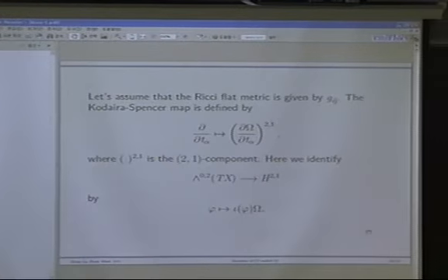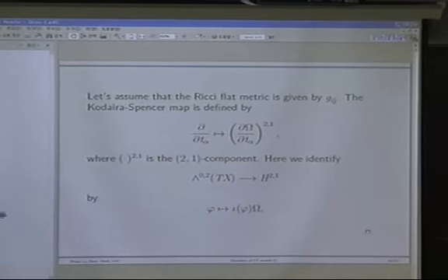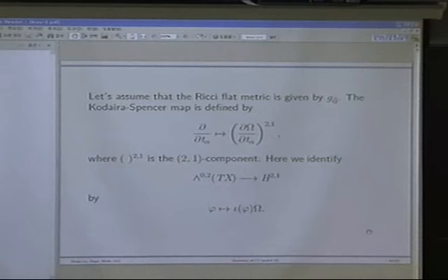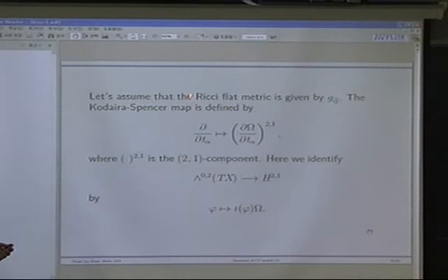Okay, so let me give a very quick proof. It's actually a straightforward computation. In fact, it's interesting because in the Calabi-Yau case, we can actually write down the Kodaira-Spencer map. So assuming that we have polarization, so that we have a family of Ricci-flat metrics g_{i\bar{j}}, and assuming that we have a family of (3,0)-forms holomorphically depending on the parameter t, then we can define the following map, which is the Kodaira-Spencer map.